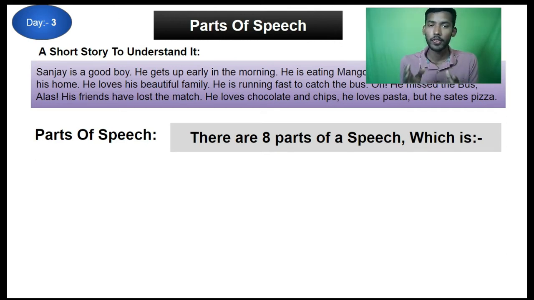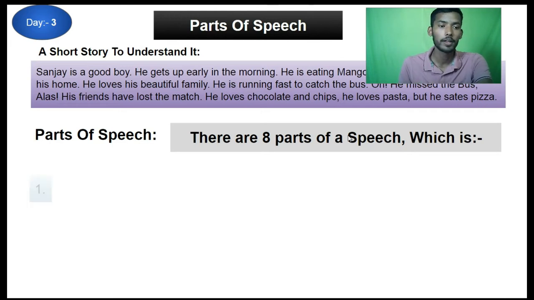So all this speech has been categorized or divided into 8 different parts, which is called parts of a speech. By the way, there is also a definition which you will learn, and I will let you know about where you can learn exactly about it. So whatever things we speak, listen, read, write, they all are a form of a speech, and this speech has been categorized into 8 different parts. I think it will be clear for you.